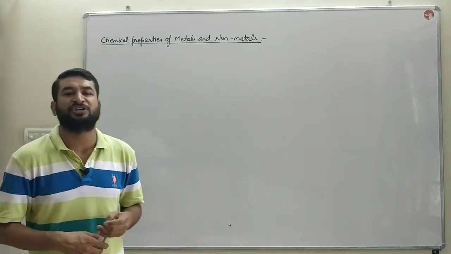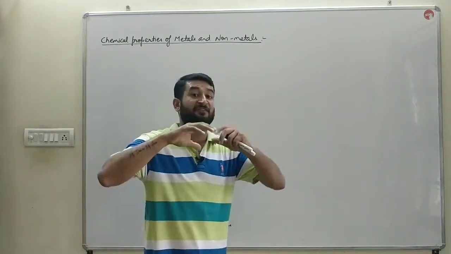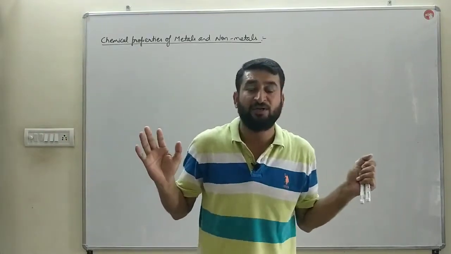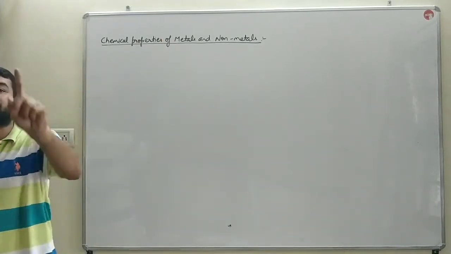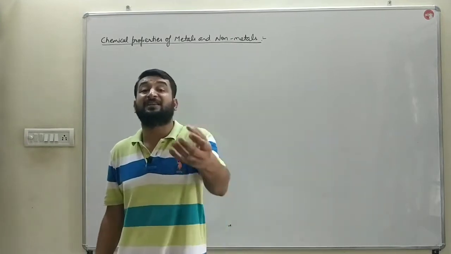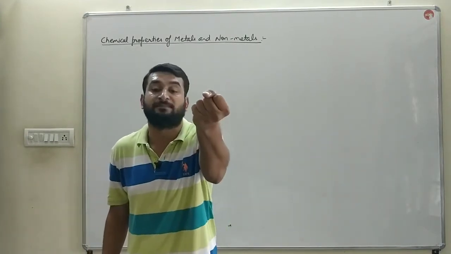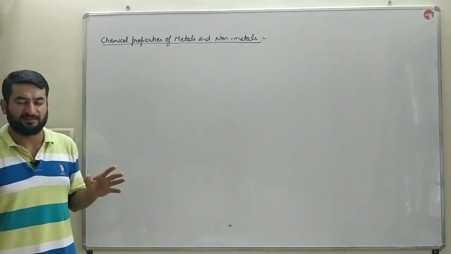Next, melting point and boiling point. Metals are hard. They have a very high tensile strength. So the melting point and boiling point of metals is high, except cesium and gallium. Cesium is a metal which melts in our palm. Cesium is a metal which melts in our palm itself.